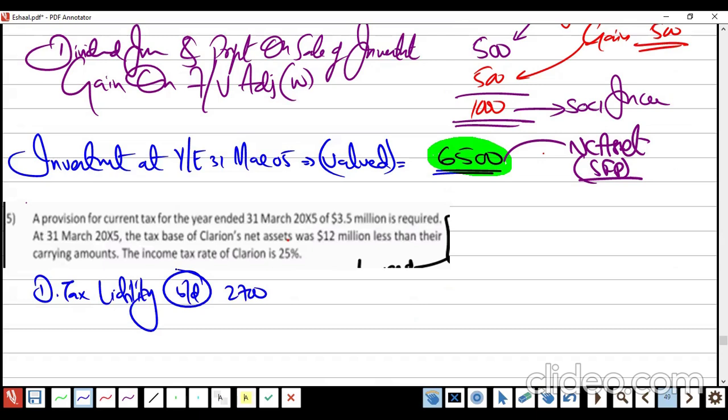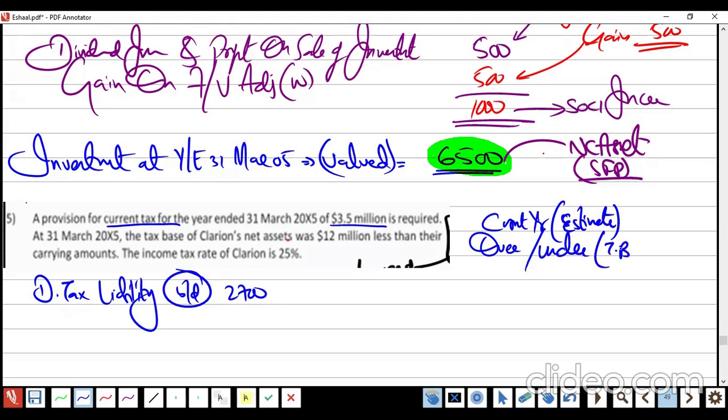what they are saying. They are saying current year tax provision is this much required. Current year estimate, right? There is no over or under provision given in the trial balance. So current year provision is this and this, right?